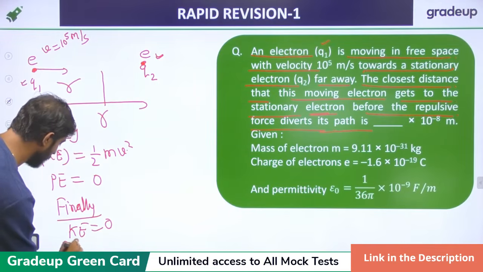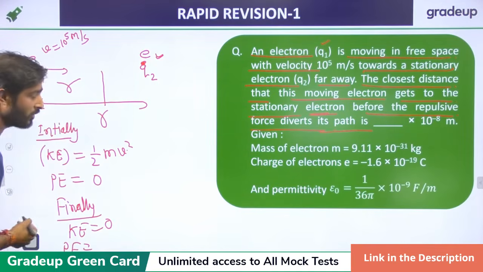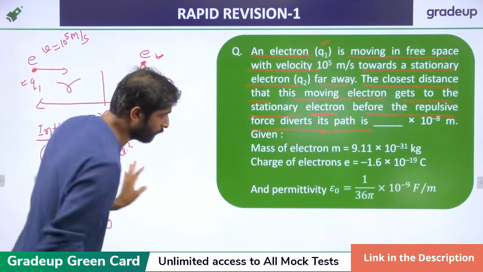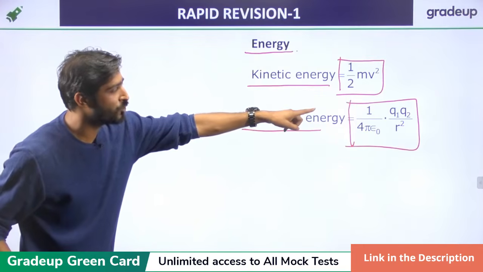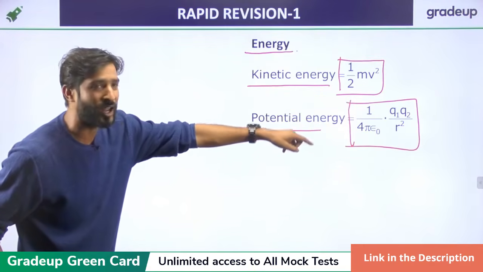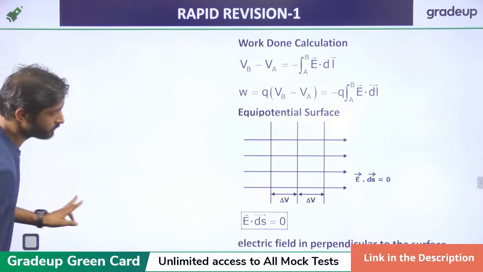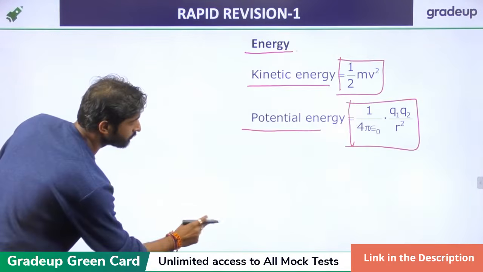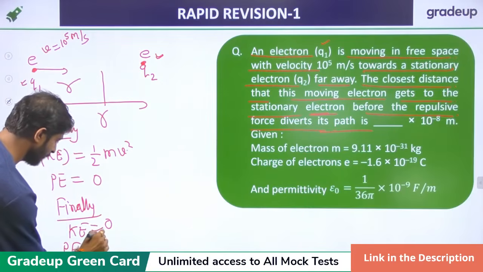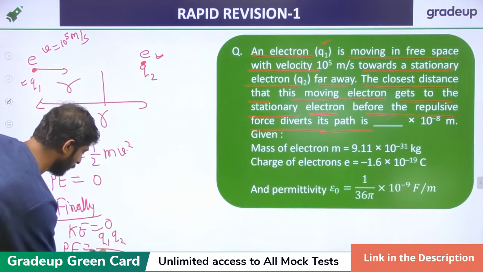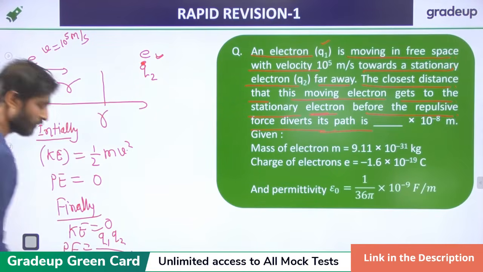And what about the potential energy in the final state? The potential energy formula is Q1 Q2 upon 4 pi epsilon naught r.